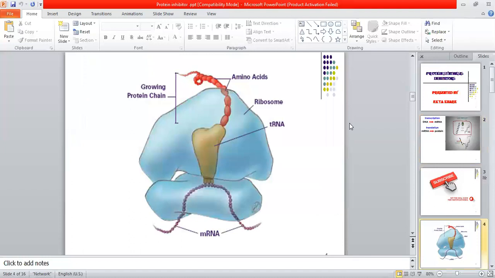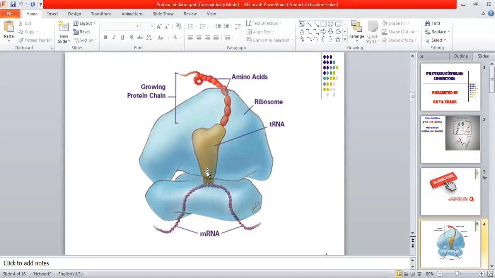Now, before starting, I'm just going to tell you a little bit about the translation procedure. I told you that translation, the protein synthesis, always occurs in the ribosomal unit. In prokaryotes, there is a 70S ribosomal unit, which is divided into 30S and 50S. The 30S ribosomal unit is the small subunit, and the larger subunit is called the 50S ribosomal unit.